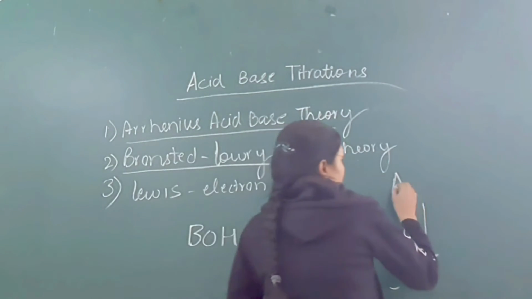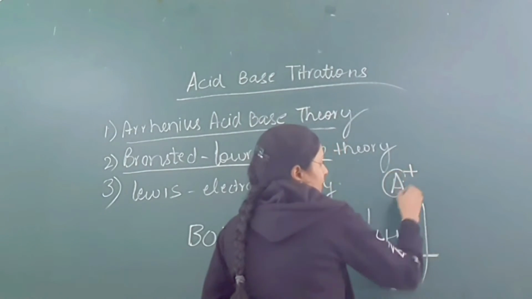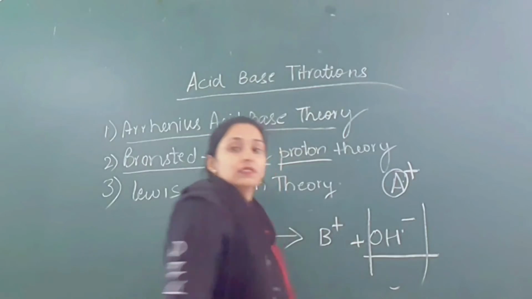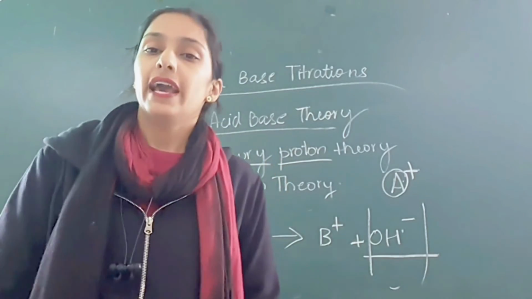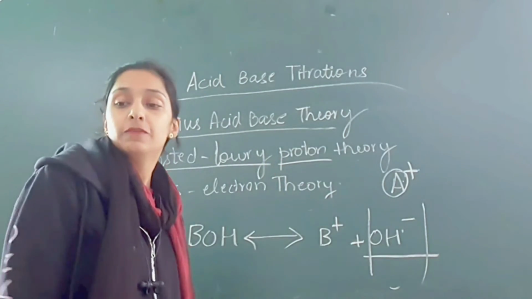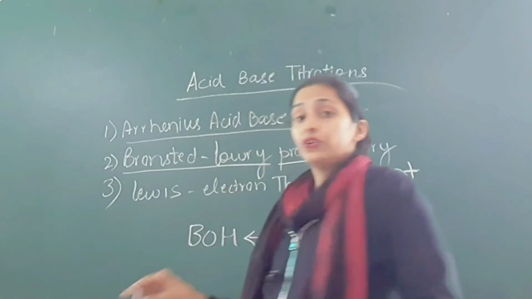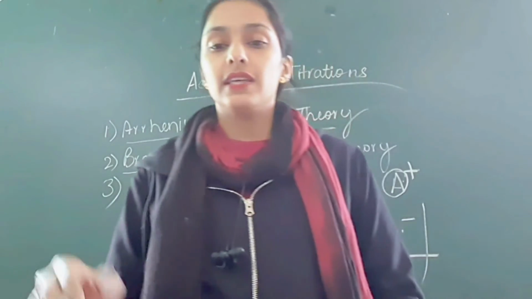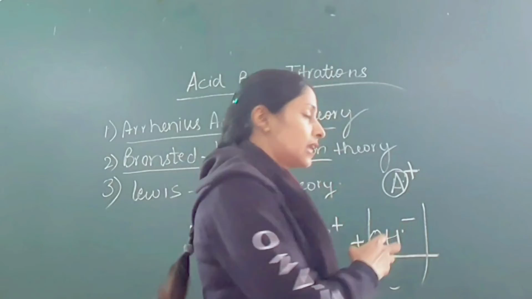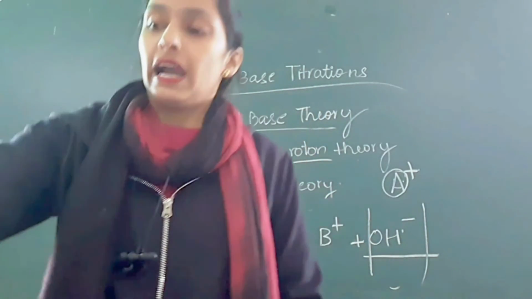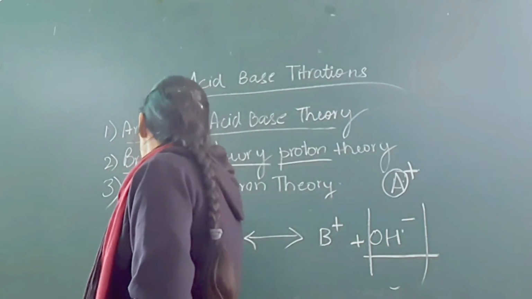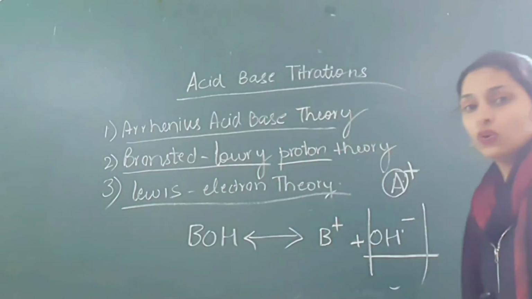Acid will donate positive ions and base will accept those positive ions. And the concept is that an acid will not donate protons unless there is a base present to accept the protons. And the third one is the Lewis electron theory.